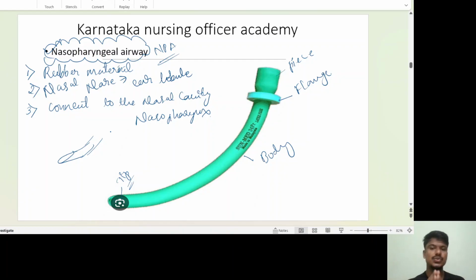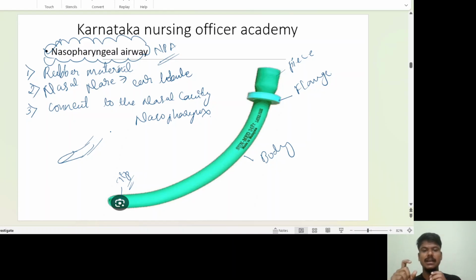It won't cause any trauma. You choose the proper size. Before inserting, you have to pre-lubricate the nasopharyngeal airway with lignocaine jelly. It must be hydrocolloidal, water soluble, because it should dissolve after some time of insertion. If it does not, it will stay inside your oropharynx and cause airway obstruction. You have to pre-lubricate thoroughly to prevent nasal irritation and reflexes.